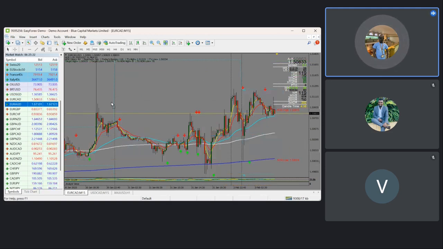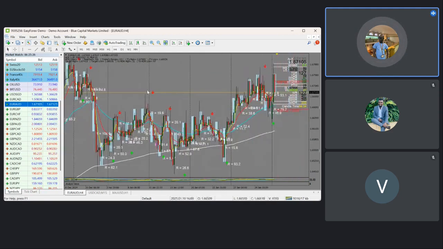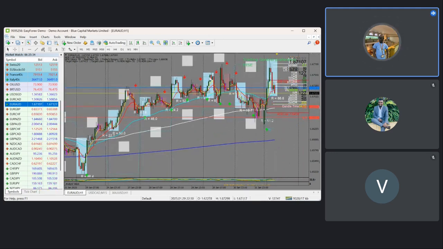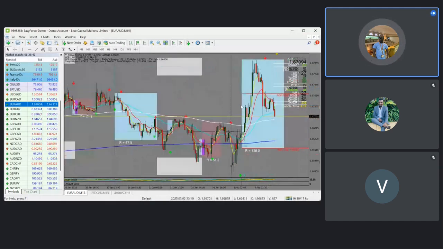Another pair we can look at is euro AUD. Looking at the higher time frame, the market has been ranging, but we saw in the morning markets opening with gaps. Euro AUD is one of the pairs we'll be looking at on our watch list, but right now I can see there's no clear setup for us to enter this trade. That is on euro AUD.